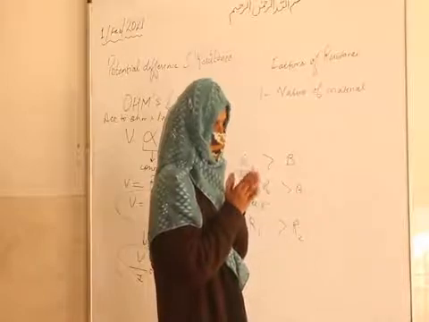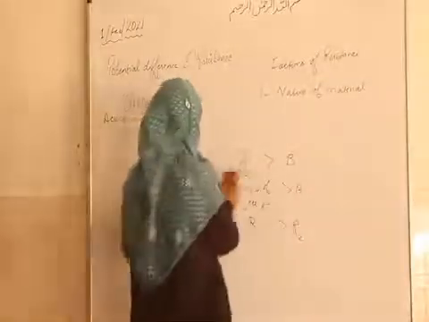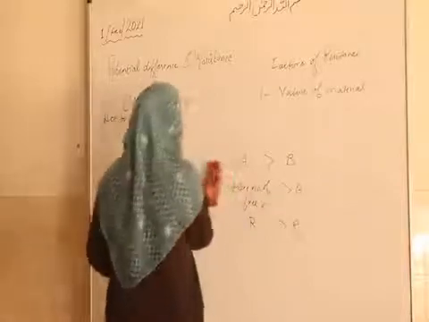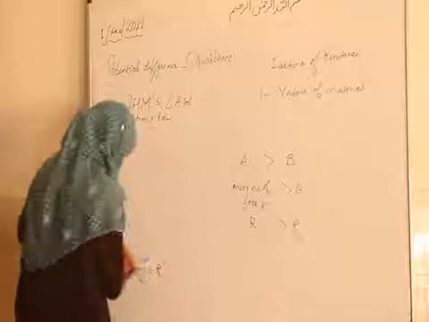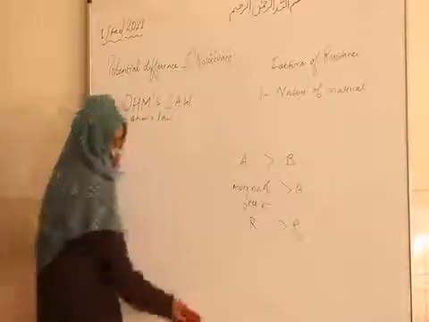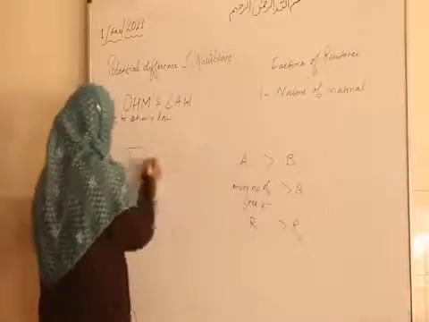Not getting the point? See, this is the conductor.